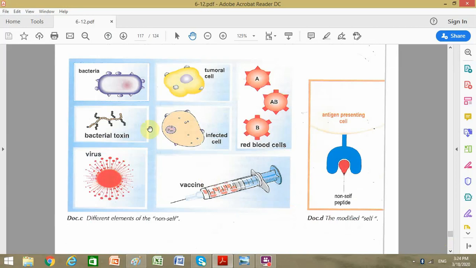Examples of these antigens: bacteria. Bacterial toxins, which are the toxic products produced by bacteria and are the harmful agent of these bacteria. Viruses, the tumor cells, even the self, if it gets modified, is considered to be non-self. This modification may be by a tumor transformation or a viral or cancerous transformation. Red blood cells of a different blood group are also considered non-self. A vaccine is also considered non-self. So now we know what the components of the non-self are.